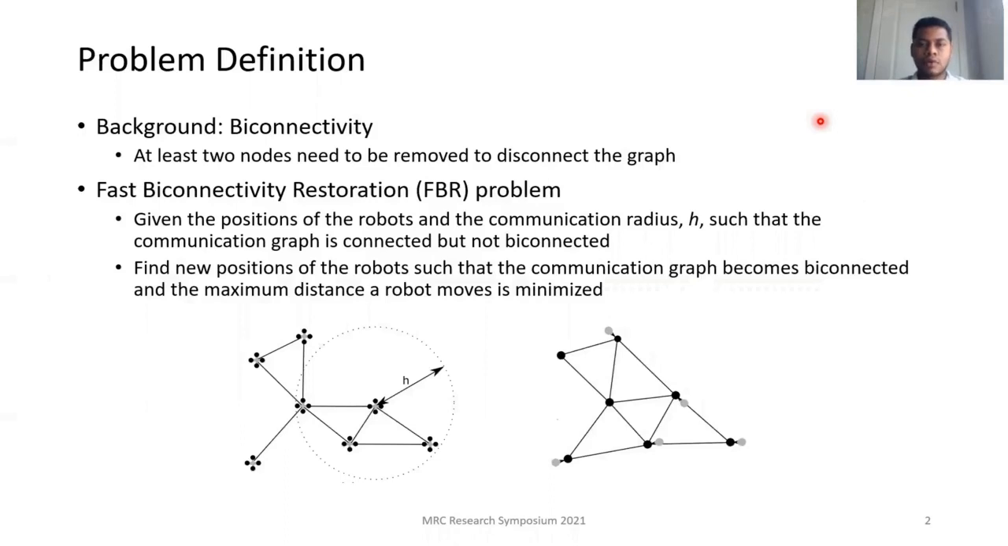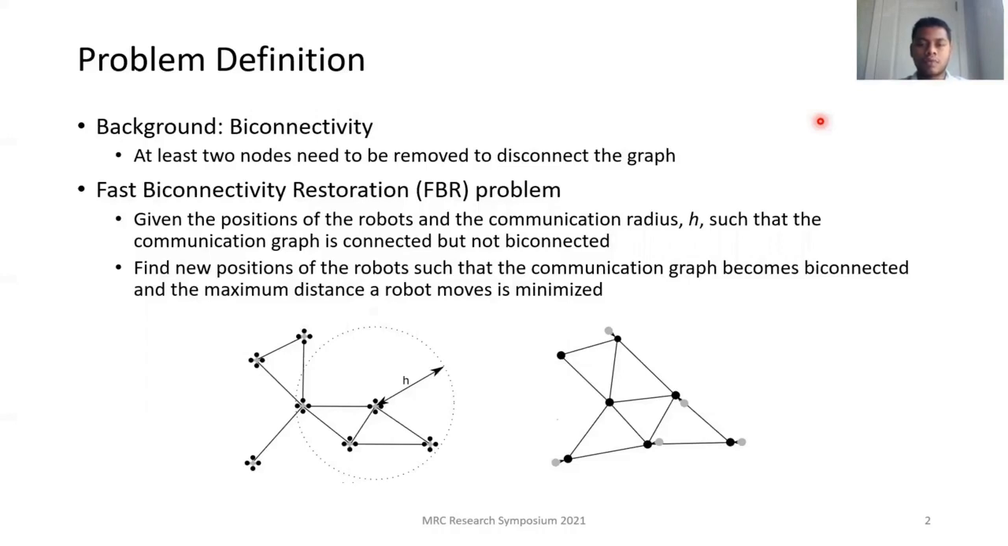In this work, we focus on the fast biconnectivity restoration, or the FBR problem. Before introducing the FBR problem, let me define a property of a graph called biconnectivity. A graph is called biconnected if at least two nodes need to be removed to disconnect the graph.